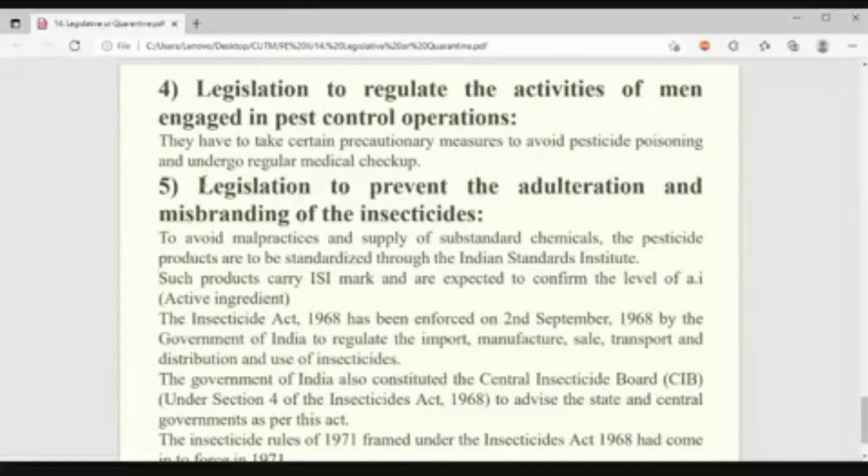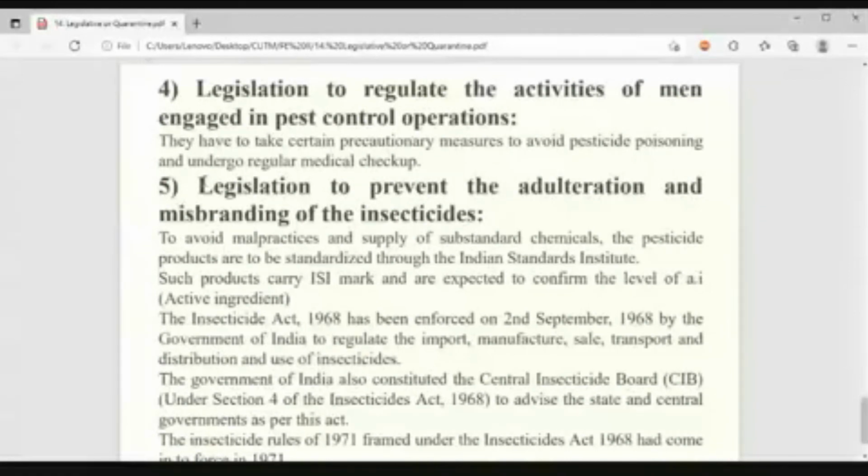What is that? First one is the Act. The Insecticide Act came in 1968, and enforced on 2nd September 1968 by the Government of India to regulate what? Import of the insecticide, manufacture of the insecticide, sale of the insecticide, transport, distribution and use, precaution measures, everything has been regulated by this Insecticide Act.